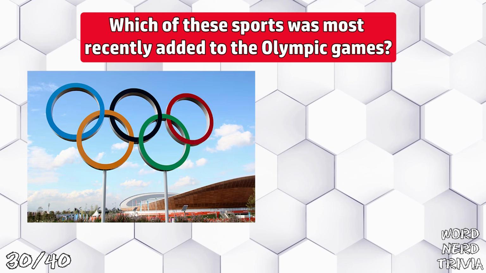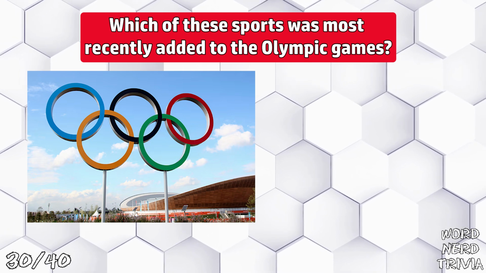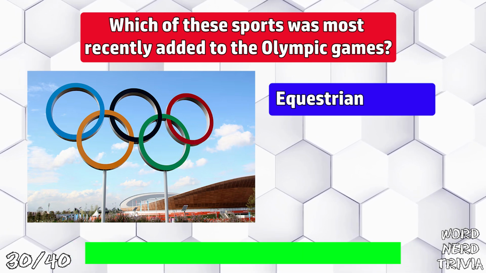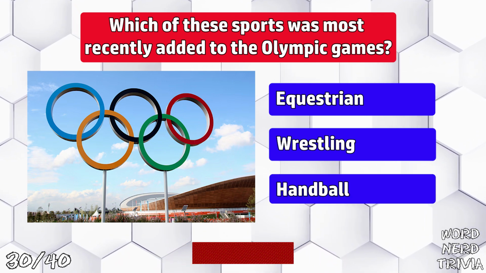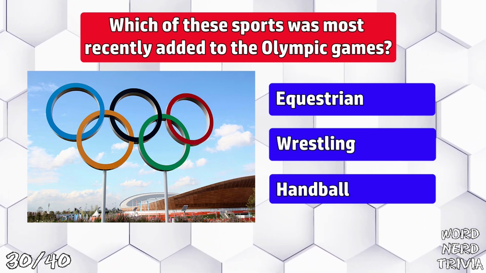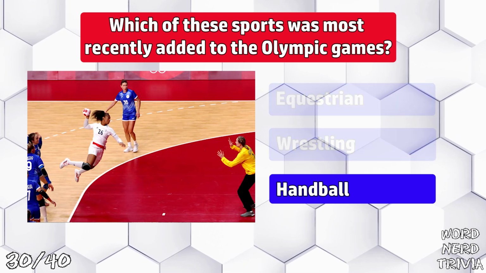Which of these sports was most recently added to the Olympic Games? Equestrian, wrestling, or handball? The answer is handball, which was first added in 1936.